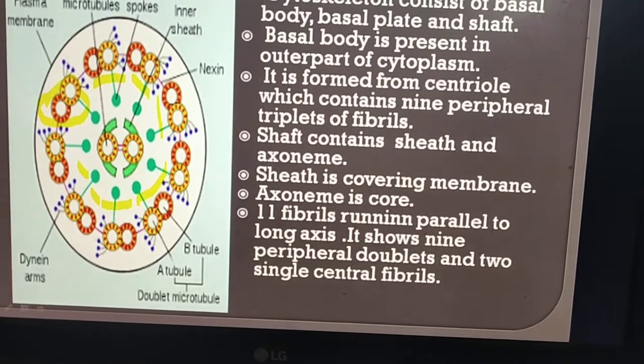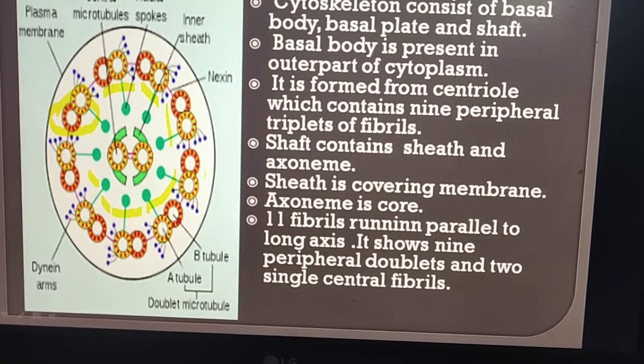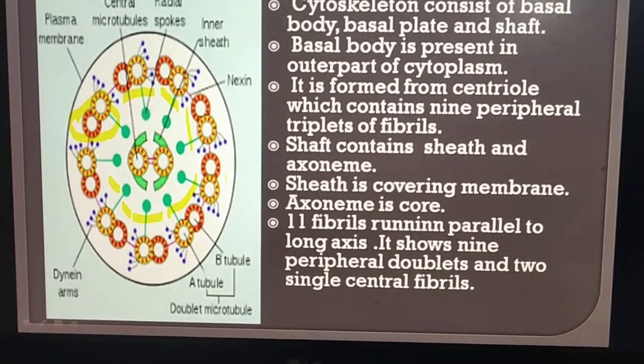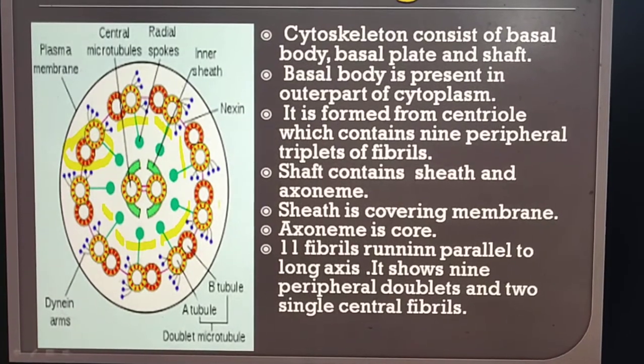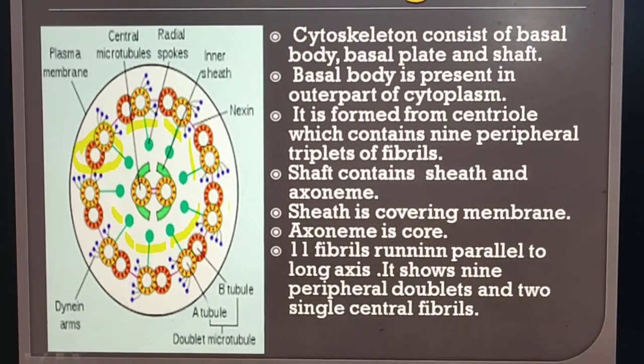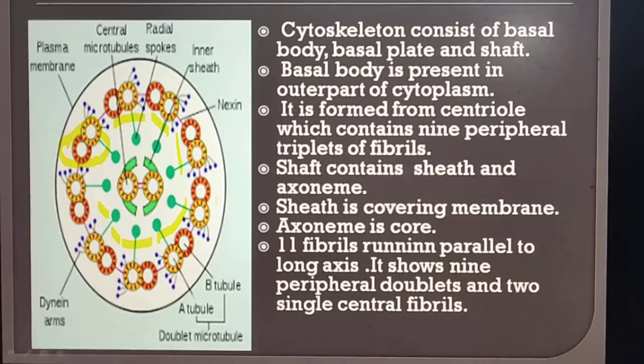So there are 9, and in the center there is presence of the 2 fibrils. Shaft contains sheath and axoneme.